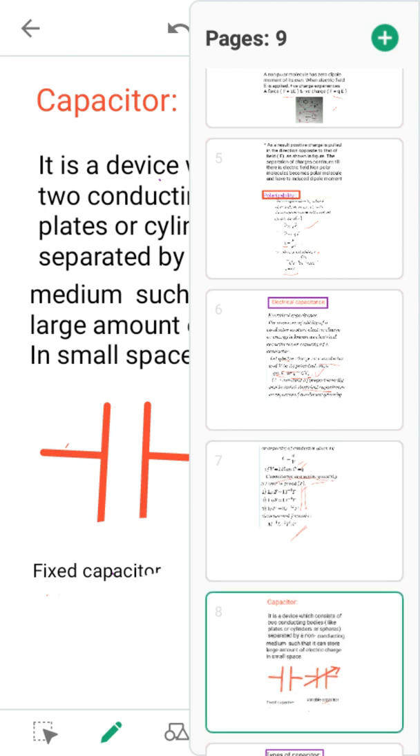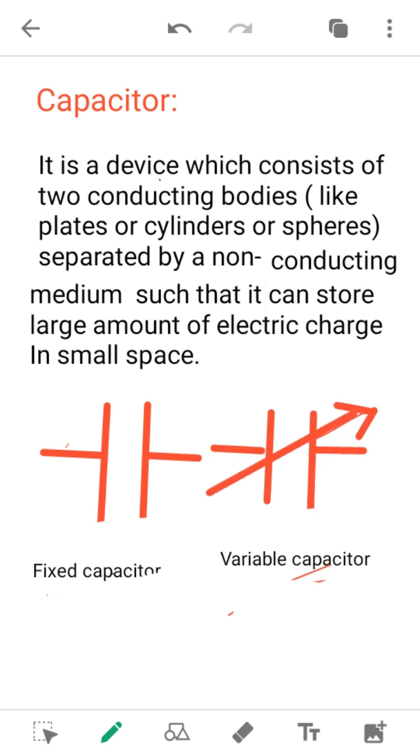Then let us see what is a capacitor. We have seen capacity now, so let us see what is a capacitor. A capacitor is a device which consists of two conducting bodies, like plates or cylinders. They come in different shapes and sizes: plates, cylinders, spheres, and there is a non-conducting medium between them. So it is named after the dielectric medium.